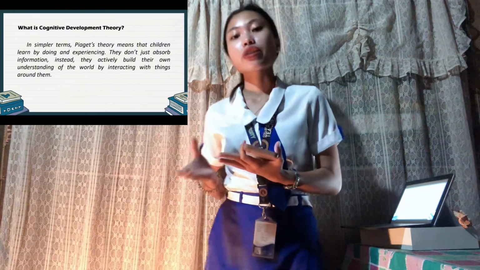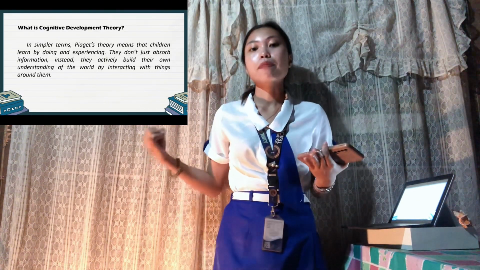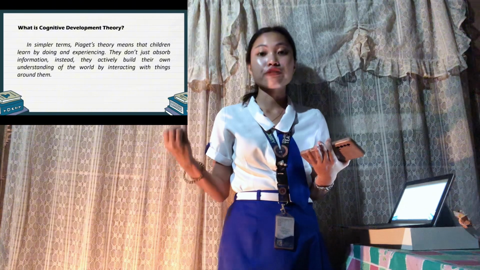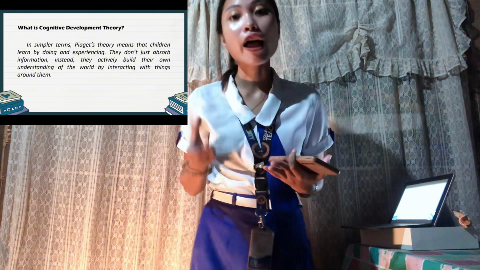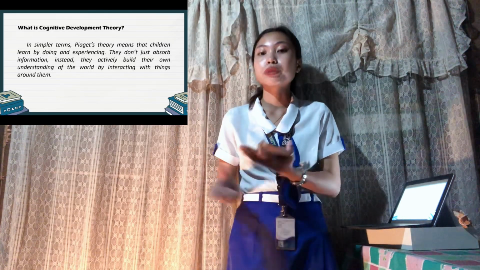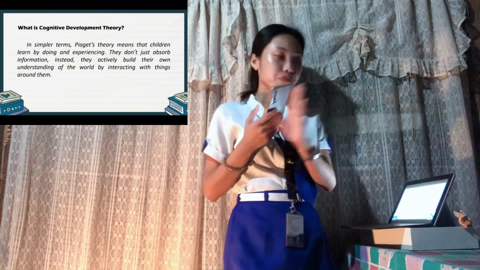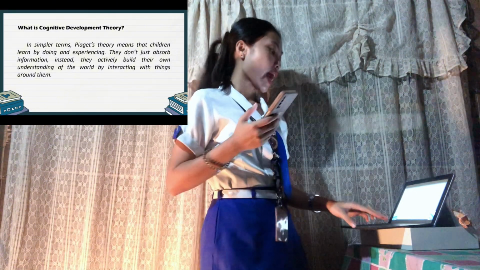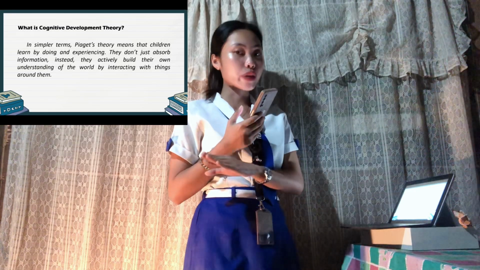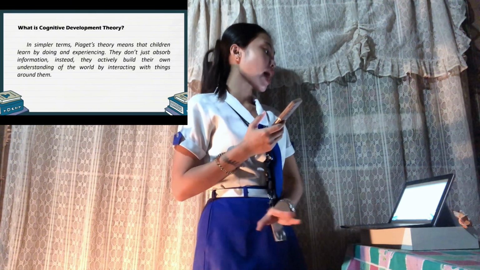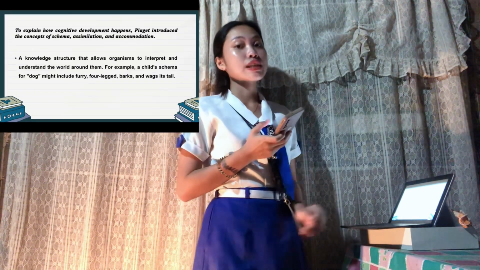So as they grow older, they might learn about numbers by counting or maghihap, counting toys or colors by identifying different objects. This hands-on approach makahelp sa mga children to develop their thinking skills and problem-solving abilities. Now moving on, we have this important concepts to remember about this theory of Piaget to explain how cognitive development happens. So first, we have the schema.